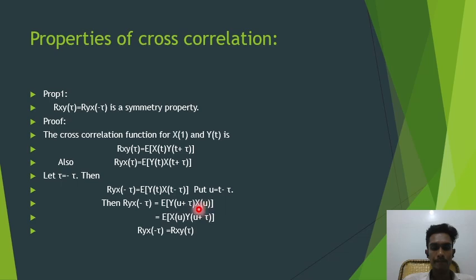and we put t equal to u plus tau, and t minus tau is equal to u here, and the value is equal to E of x of u into y of u plus tau, and it is nothing but Rxy of tau. Hence we proved Ryx of minus tau is equal to Rxy of tau. This is one property of the cross correlation function.